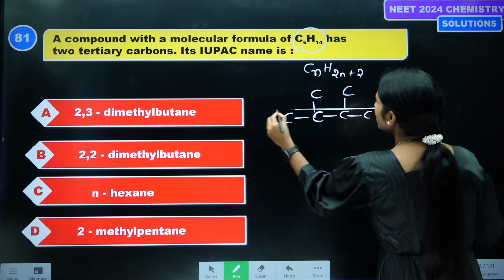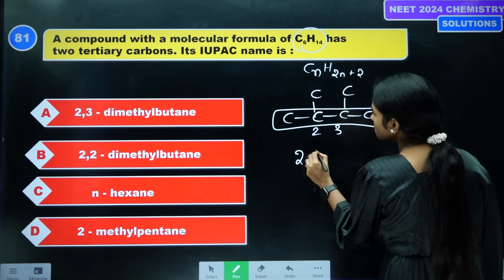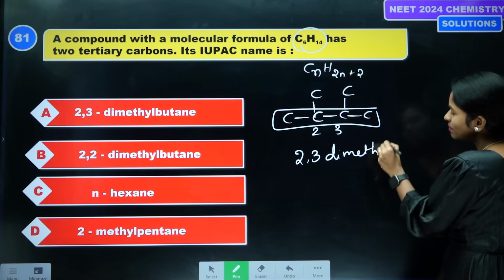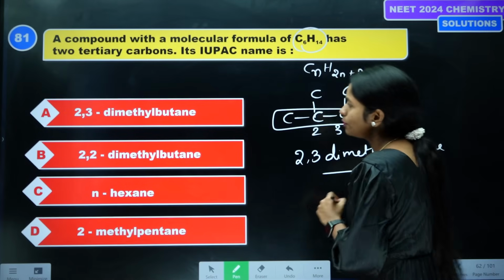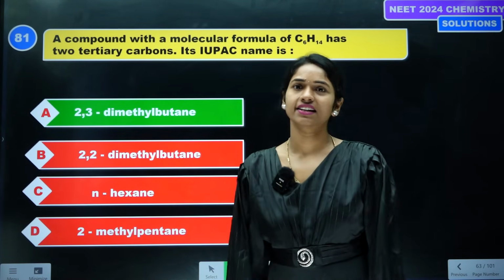Its name is: at the second position and third position, two methyl groups are present. So its name is 2,3-dimethyl butane, which is the correct answer. So option 1, option A, is the correct answer.